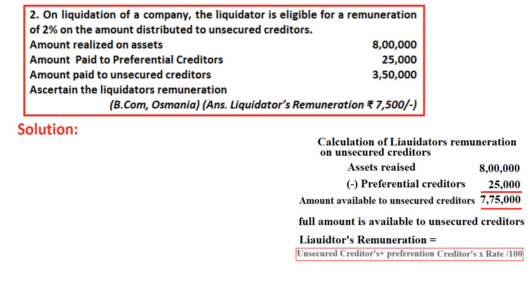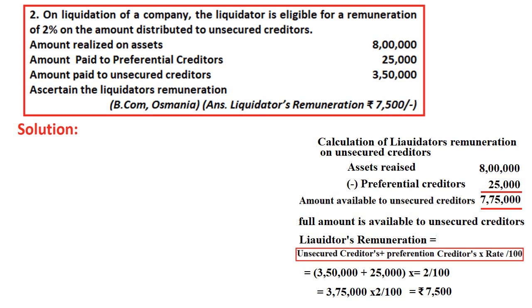So what is the formula? Liquidator's remuneration is equal to unsecured creditors plus preferential creditors, unless otherwise anything is stated in the question. As nothing is stated regarding preferential creditors, therefore preferential creditors are treated as unsecured creditors, into rate divided by 100. So formula applied: 3,50,000 plus 25,000 into 2 divided by 100. So our answer is 7,500 is the remuneration. So this is the way we need to calculate.